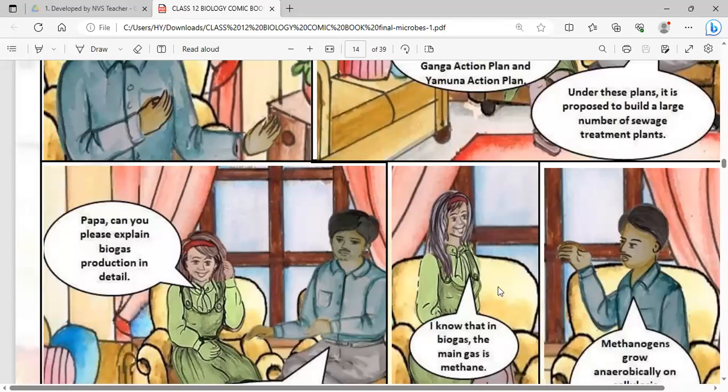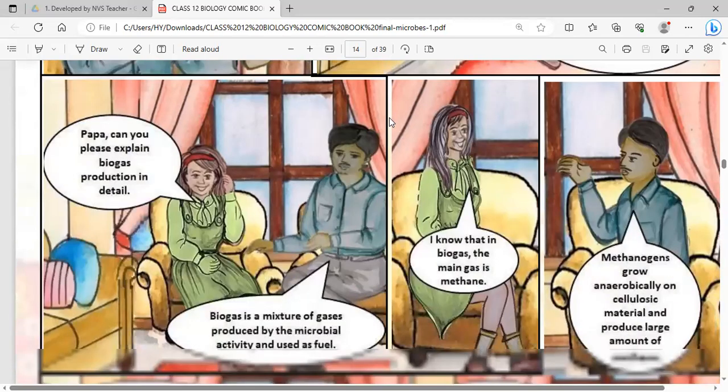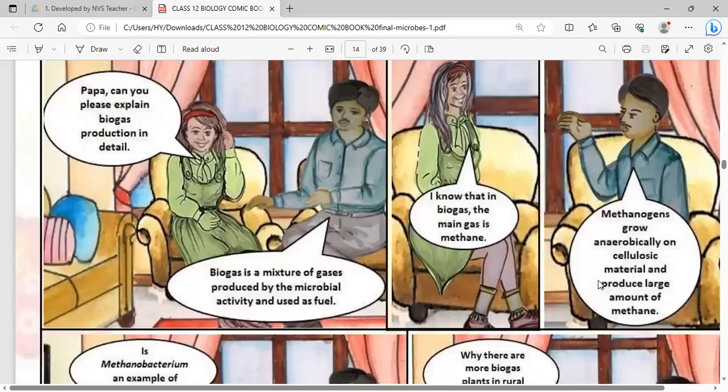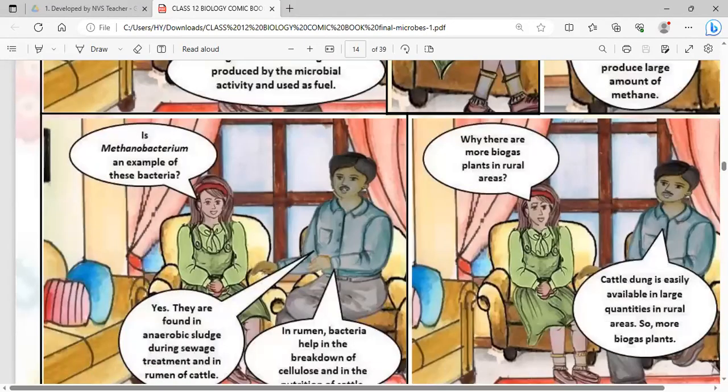What is biogas production? I know that the main gas in biogas is methane, Shivangi says. Father says methanogens grow anaerobically on cellulosic waste and on cow dung. The methanogens grow anaerobically on these materials and produce a large amount of methane because they are methane-producing bacteria. Is Methanobacterium an important example of a methanogen? Father says yes, they are found in the anaerobic sludge during sewage treatment, and methanogens are also found in the rumen of cattle. So Methanobacterium is a methanogen.